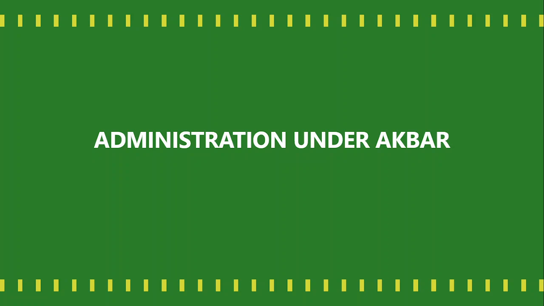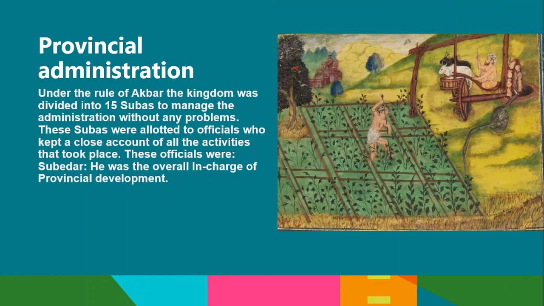And now we can go to the administration under Akbar. The provincial administration. The Mughal Empire was divided into provinces called subas. Each suba was headed by a governor or subedar. The subedar was responsible for the welfare of the people and upkeep of the army. The subedar was aided by other officers such as the Faujdar, military commander, the Kotwal, the police officer, and the Sadr.